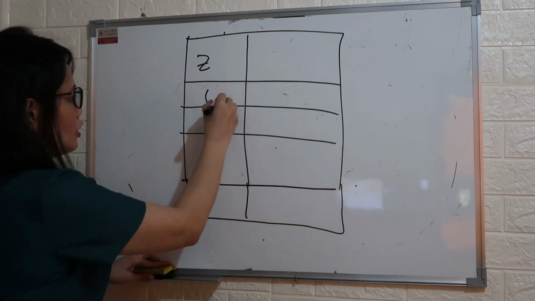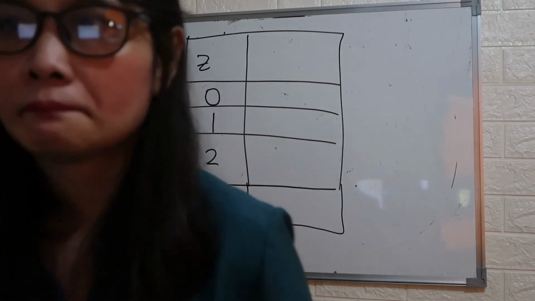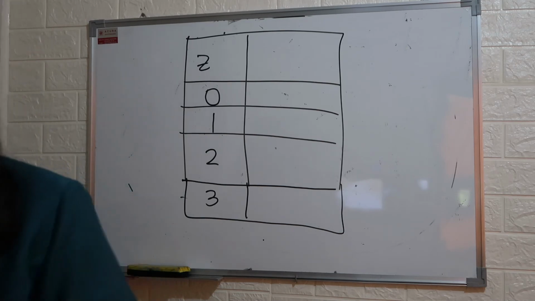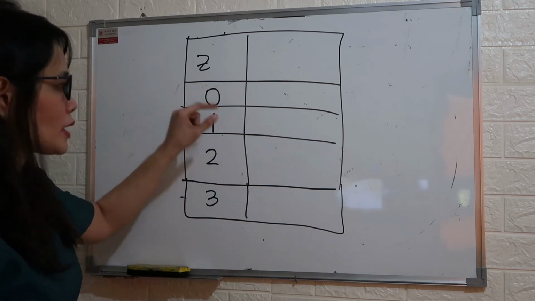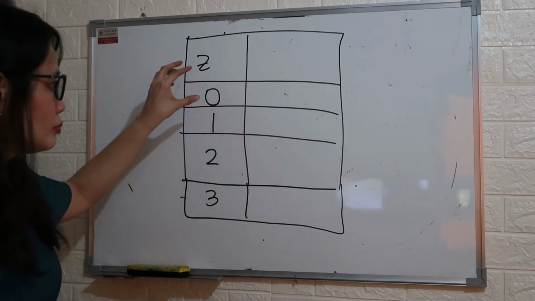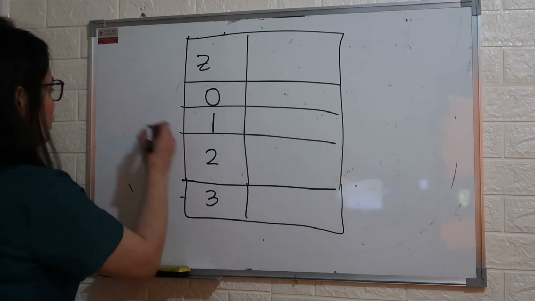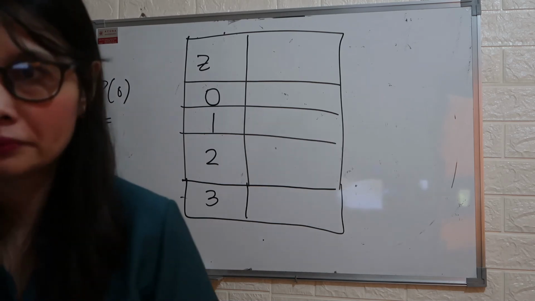0, 1, 2. Okay, 0, 1, 2, 3. Why is it up to 3 only? Because you can only pick 3 marbles. Okay, 3 blue marbles. Now, what is the probability of getting 0 blue marbles?